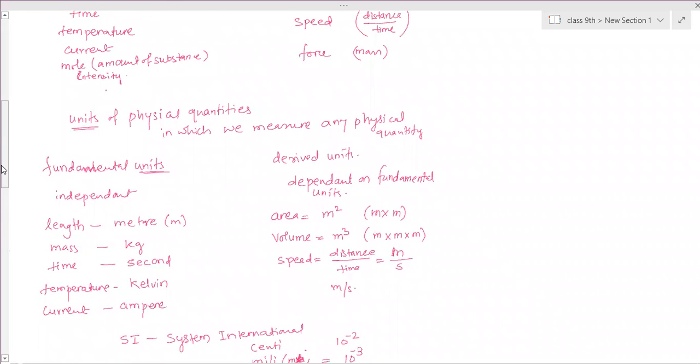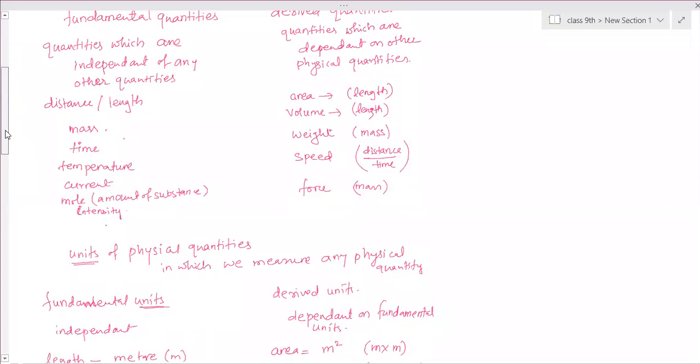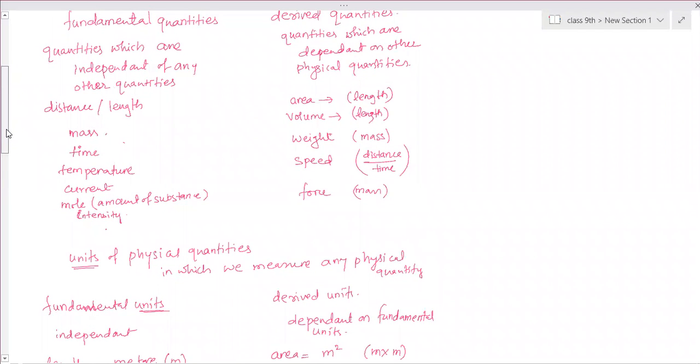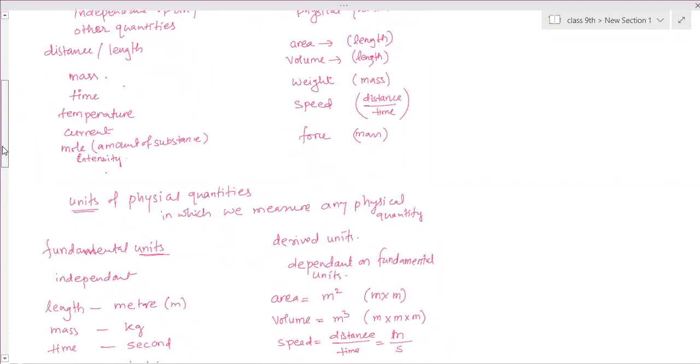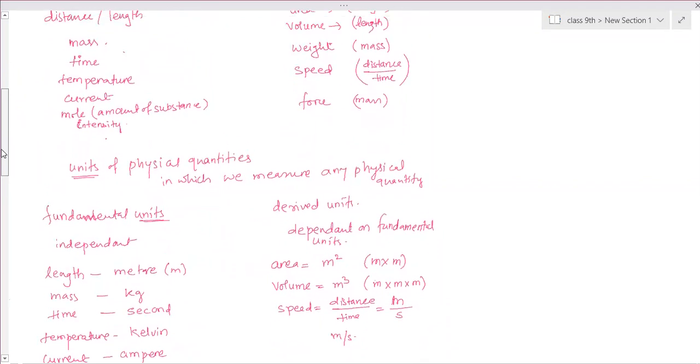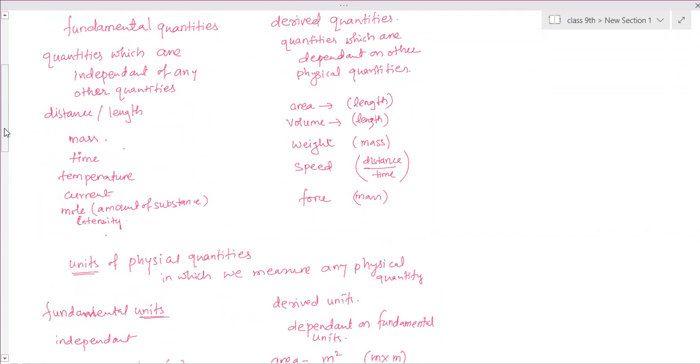More? You need more? Yes, ma'am. Which units? Here, units of physical quantities, no? The top, ma'am. Fundamental quantities, derived quantities.